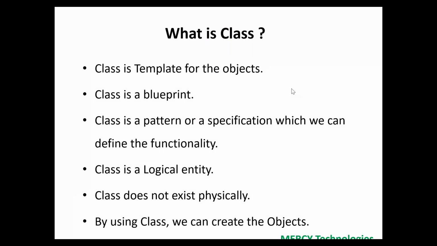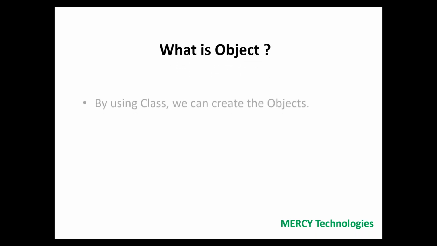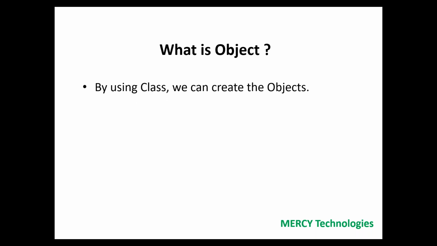Our next topic will be objects. So what is meant by an object? As I said in the previous slide, a class exists logically.